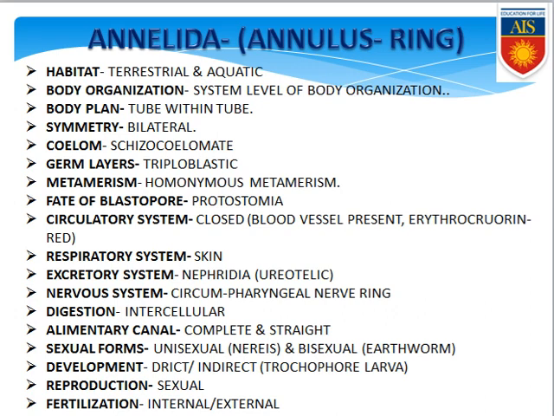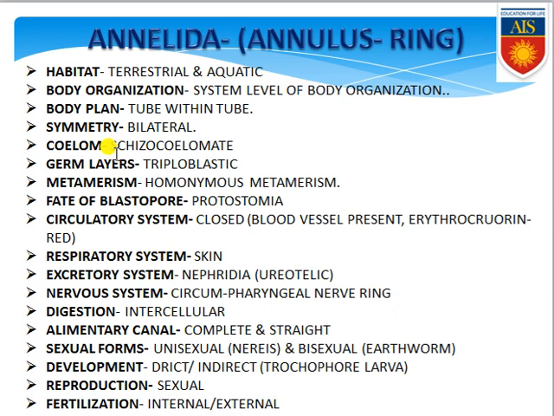Now we will be discussing their general features. First of all, habitat: they are exclusively terrestrial, few are aquatic. Body organization: organ system level of body organization can be found. Body plan: tube within tube body plan. Symmetry: bilateral symmetry, their body can be divided into equal halves along the longitudinal plane. Coelom: they are exclusively schizocoelomates. What is schizocoelomate? I am just clearly telling you.